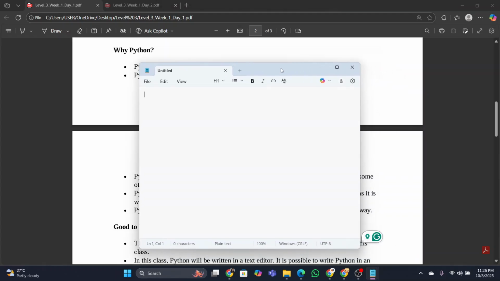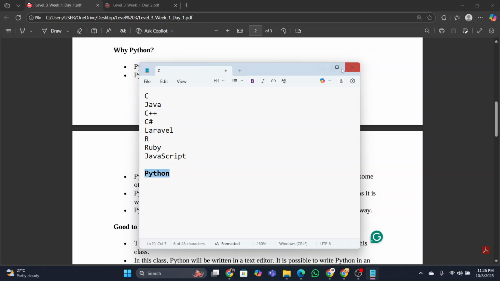Those are C, Java, C++, and we also have C Sharp, Laravel, also R, Ruby, JavaScript, and so on. Lots of programming languages are there, and among them, Python is the most popular programming language.